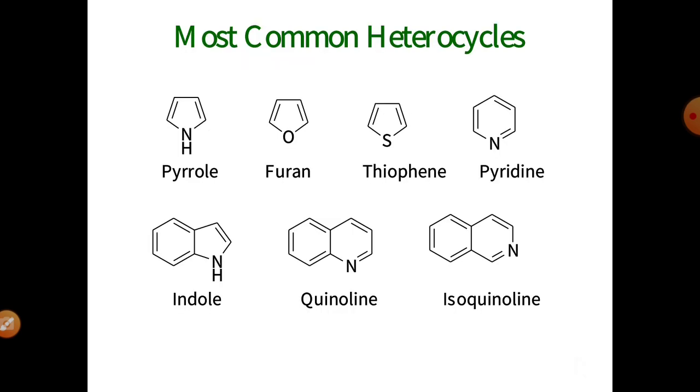Okay, the most common heterocycles. The five-membered heterocycles are pyrrole, furan and thiophene. Pyrrole with heteroatom nitrogen, furan with heteroatom oxygen, and thiophene with heteroatom sulfur. In case of pyridine, a 6-membered heterocycle, it is pyridine with heteroatom nitrogen, and these are the fused heterocyclic compounds.